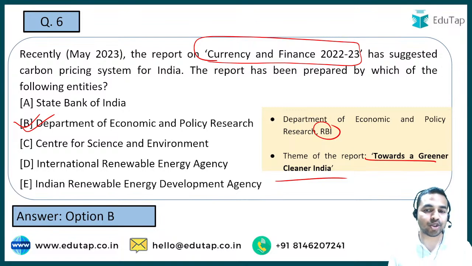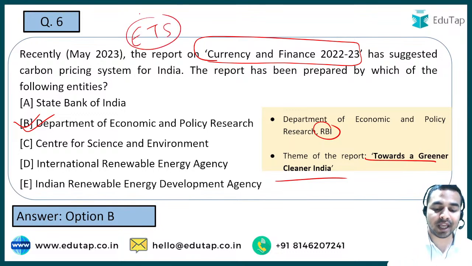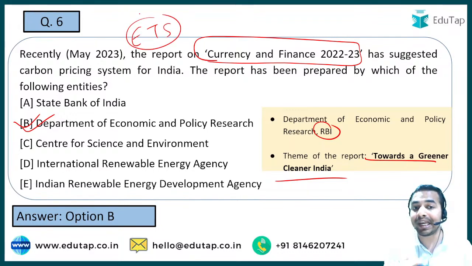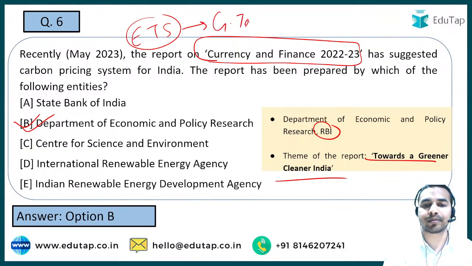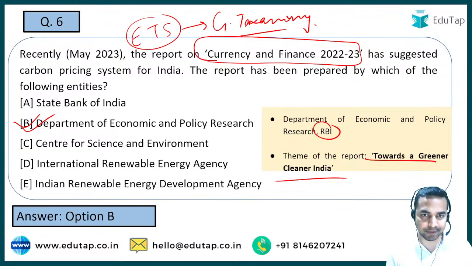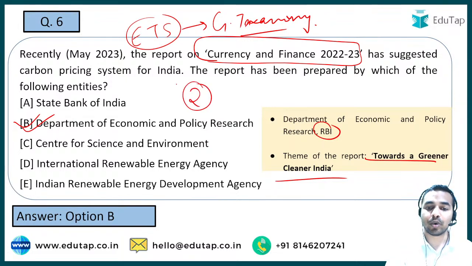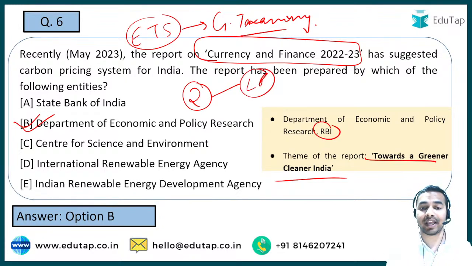और मैं आपको बता दूं, ये जो करेंसी एंड फाइनेंस 2022-2023 रिपोर्ट है, it recommended the ETS, that is emission trading system, which will link with the green taxonomy. तो इसके अंदर क्या करने वाले हैं ये? See guys, let me tell you that this ETS is going to cover all the sectors of the Indian economy, and apart from that, let me tell you that there are two types of industries. There is one type of industry which is least polluting, जो pollution कम करते हैं, और दूसरी हैं that are more polluting industries.